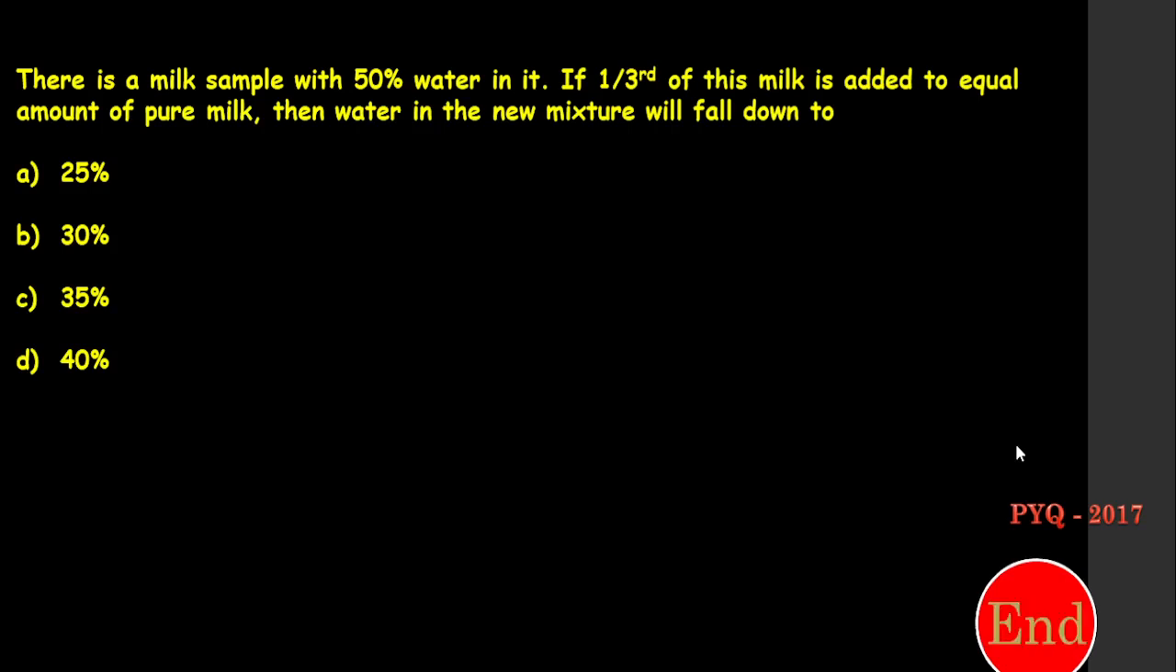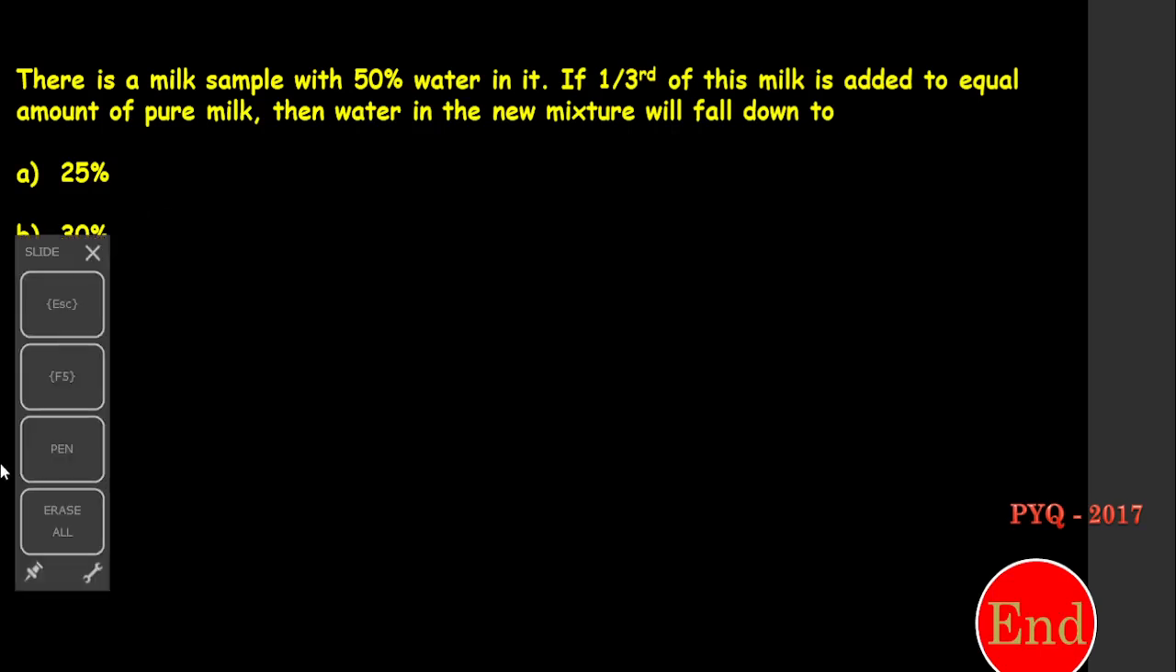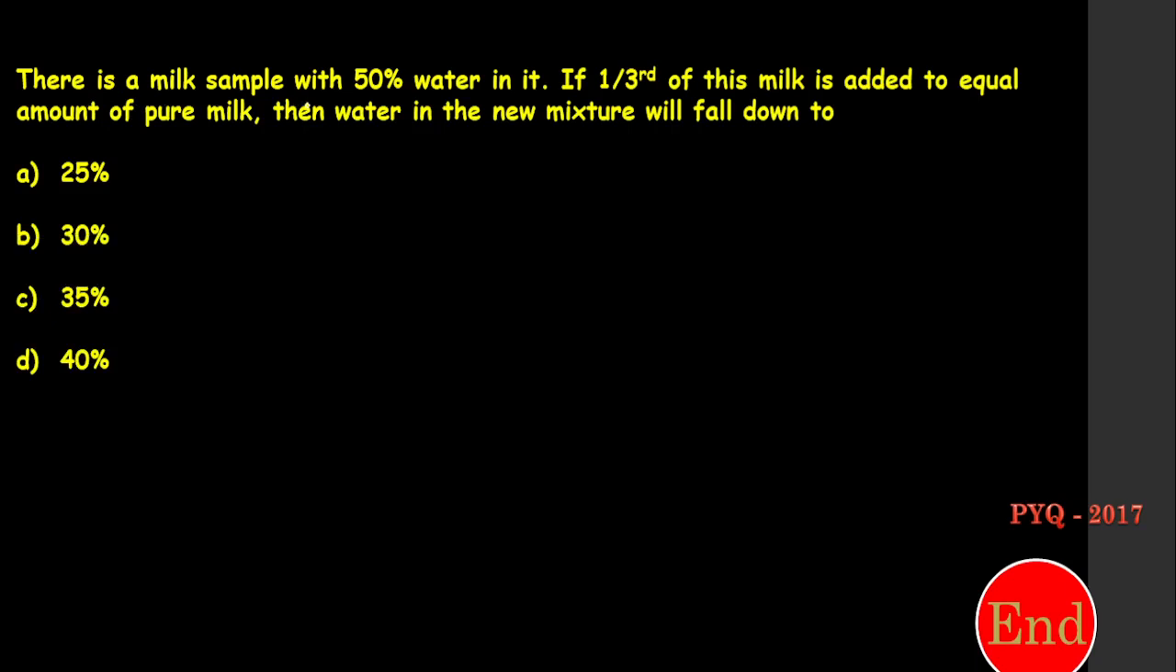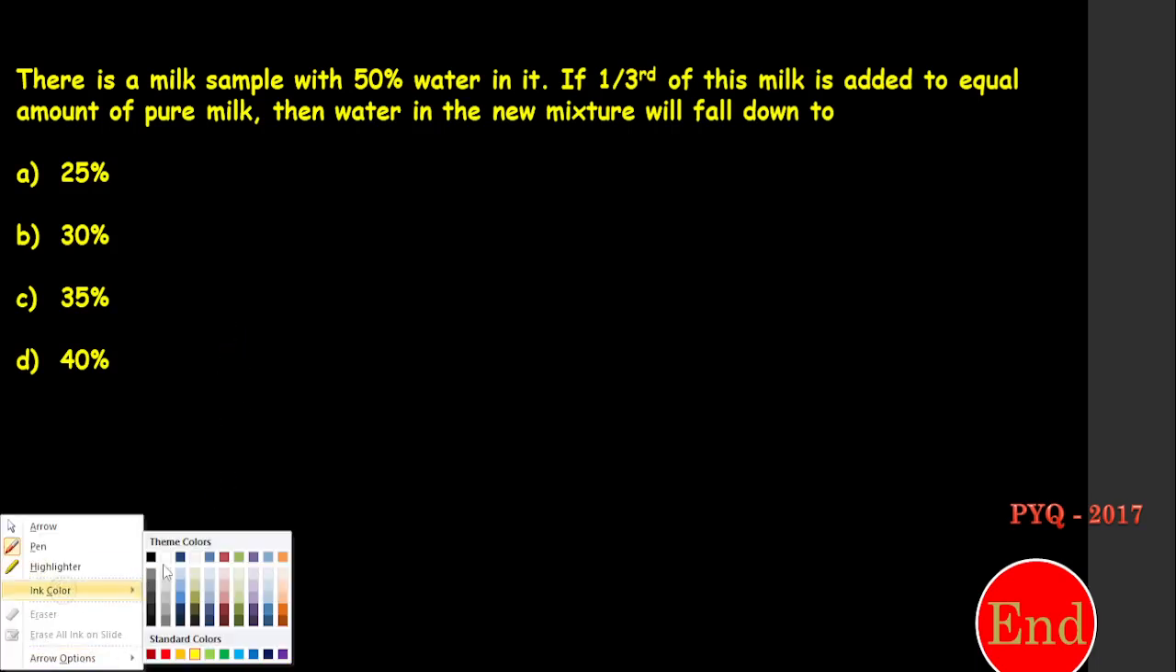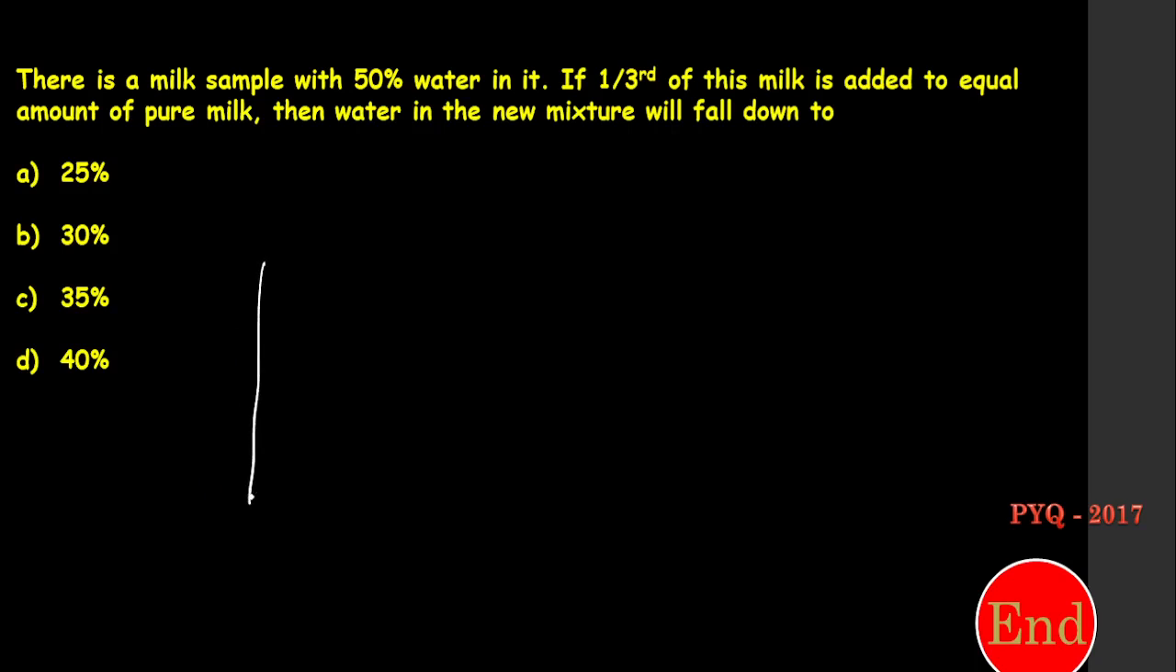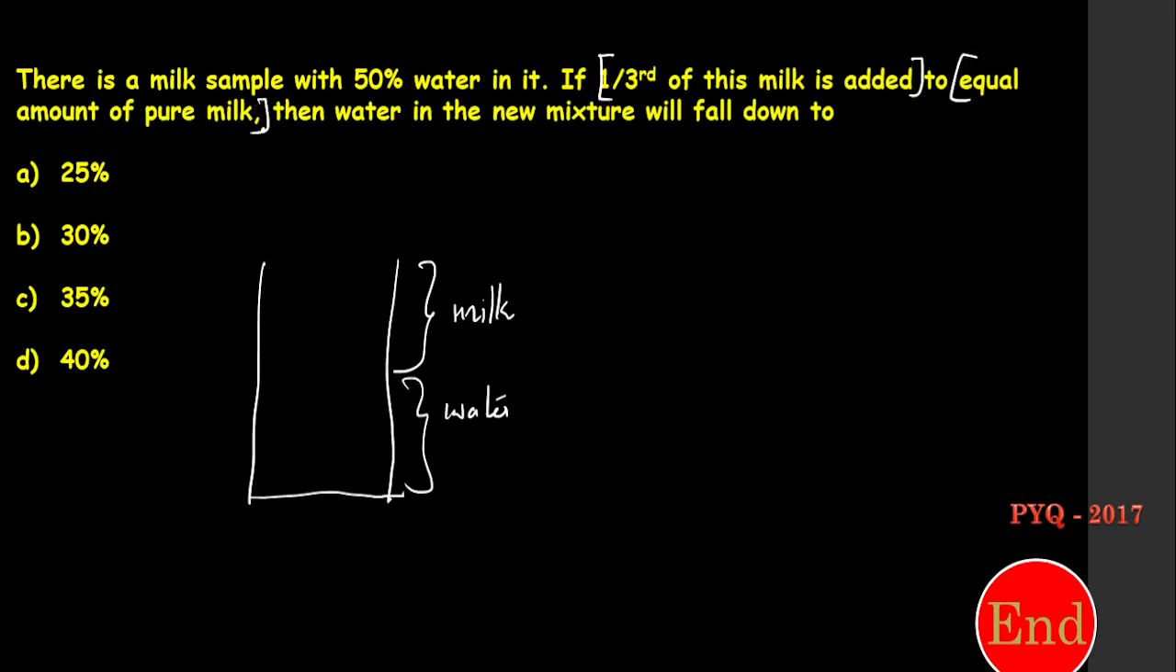Okay, so in this question we need to understand one thing clearly, that is, there is a milk sample with 50% water in it. Okay, let's take a jar. I take a jar of water, 50%. That means let's take 50% of milk and 50% of water. Correct? 50%. If 1/3 of the milk is added, clearly please listen this, 1/3 of the milk is added to equal amount of pure milk.